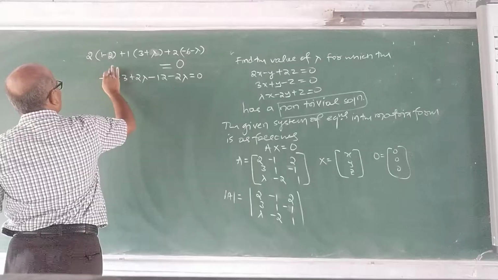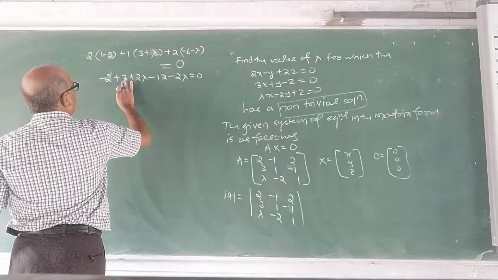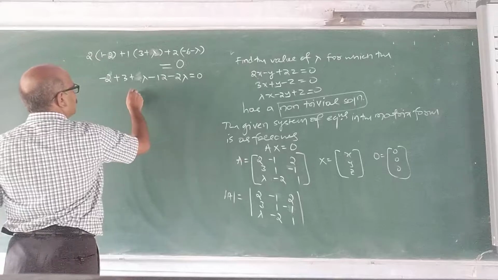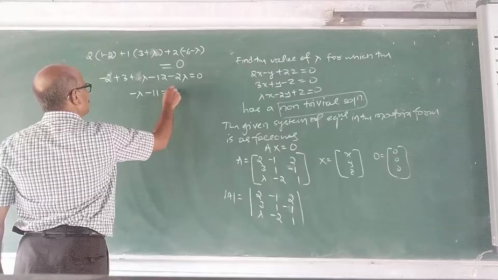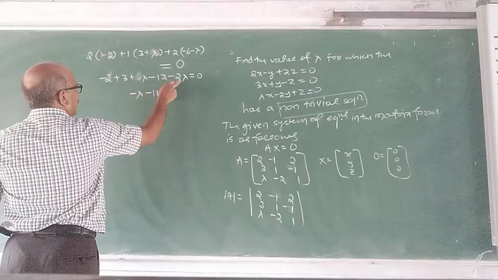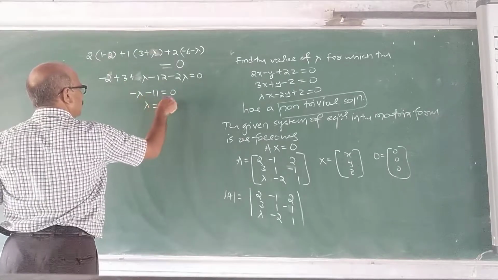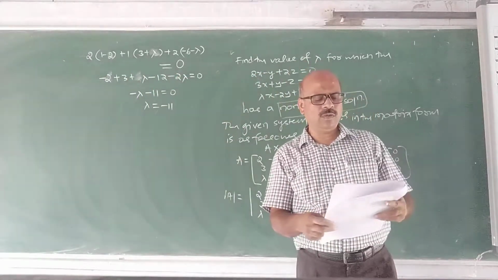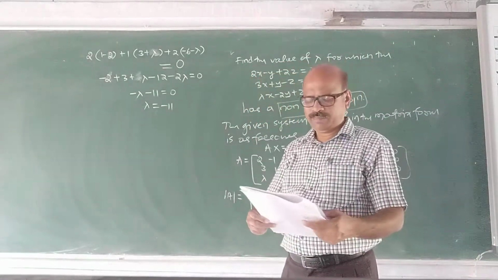Therefore, minus 2 plus 3 plus lambda minus 12 minus 2 lambda is 0. Therefore, minus lambda minus 11 is 0. Am I correct here? Lambda minus 2 lambda minus 12, 14 minus 3 is minus 11. Lambda is minus 11. Therefore, the system of equations has a non-trivial solution when lambda is minus 11.